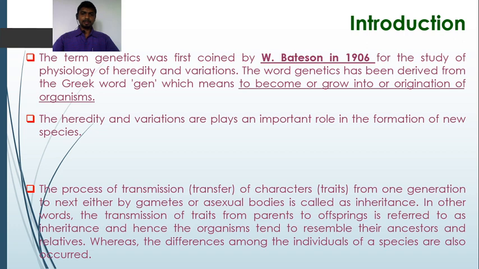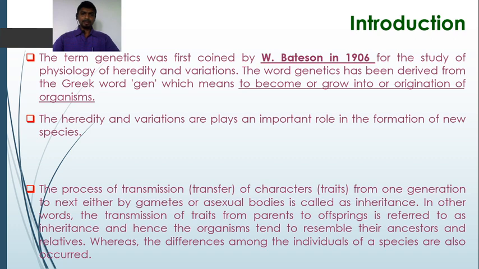In other words, the transmission of traits from parents to offspring is referred to as inheritance, and hence organisms tend to resemble their ancestors and relatives, whereas differences among the individuals of a species also occur.